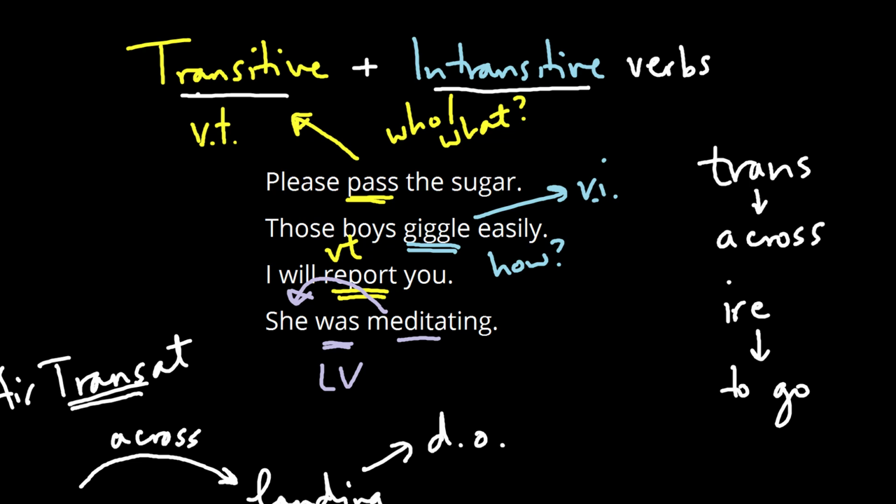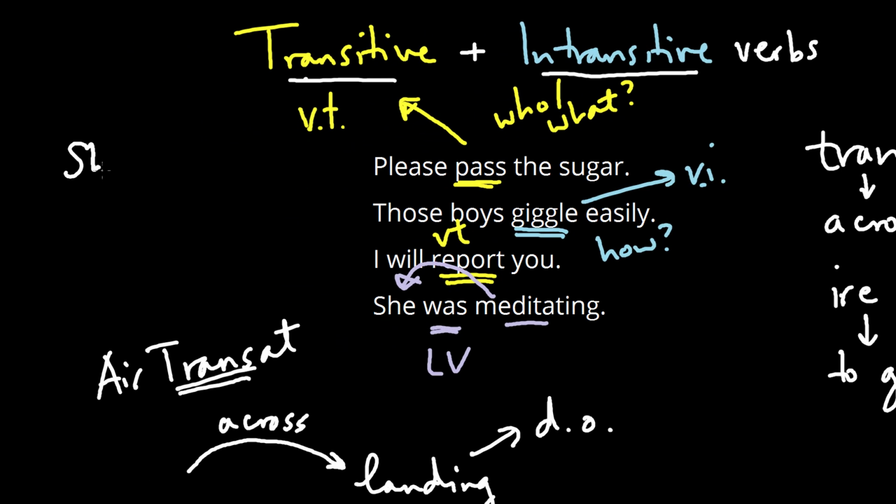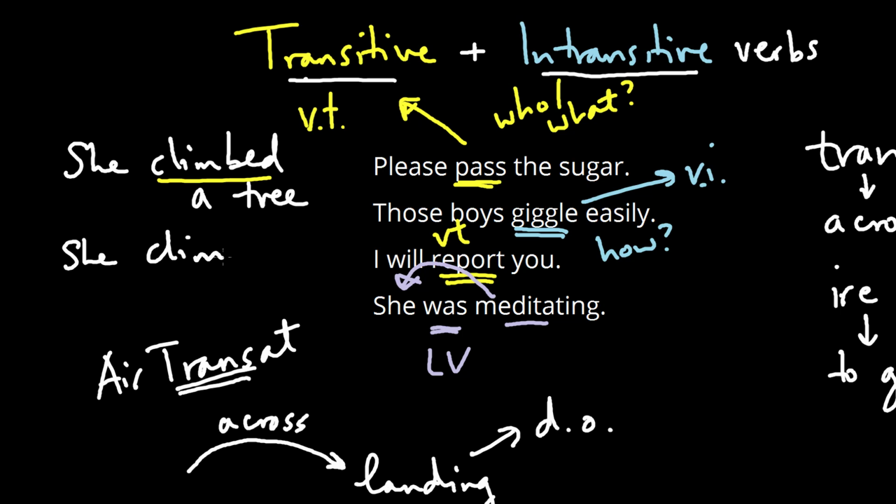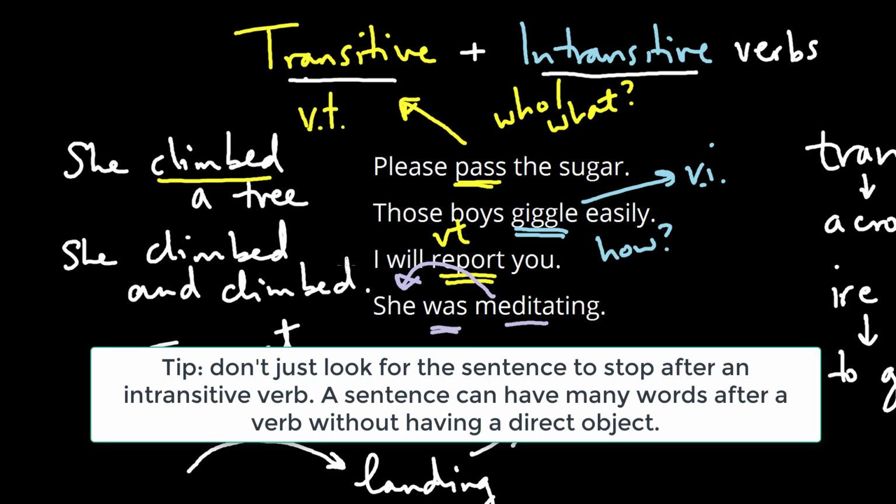on context. So for instance, if I say she climbed a tree, then you can see, well, this one is clearly transitive because she climbed something. There's a direct object there. Whereas if I just say she climbed and climbed, she's doing a lot of climbing here, you can actually see there's no direct object there and the sentence just stops. So that's really crucial that you don't lock these verbs into being always either transitive or intransitive, but really look at the context and figure out if the verb has a direct object or not.